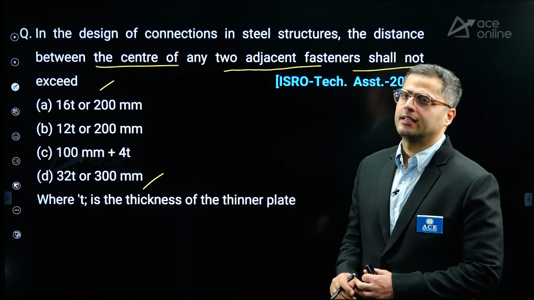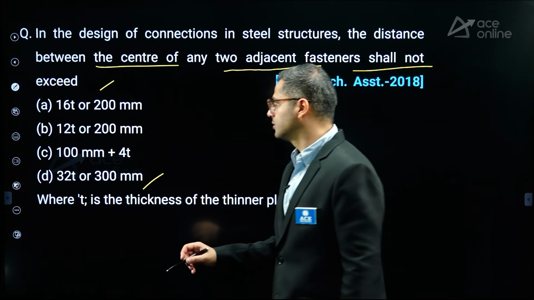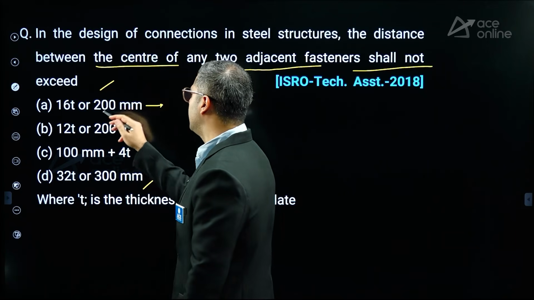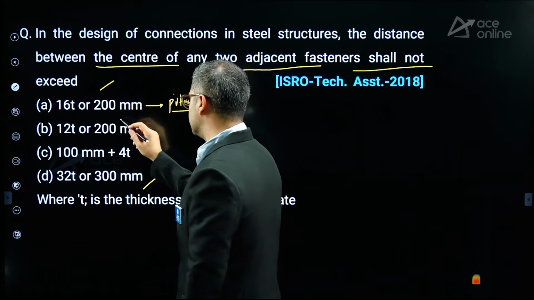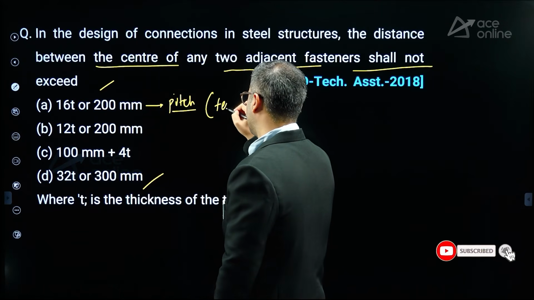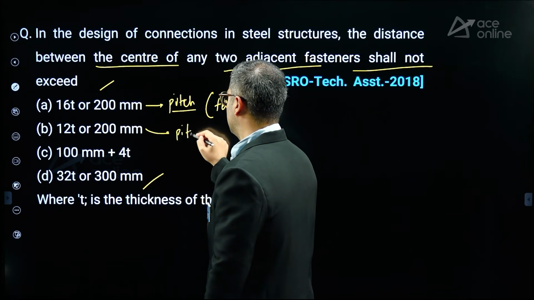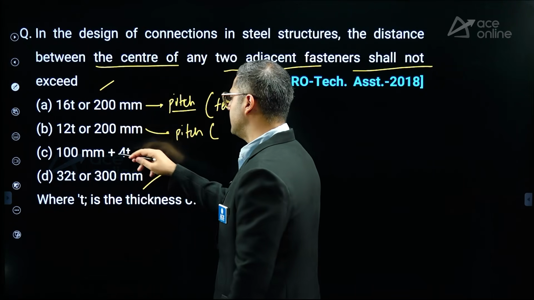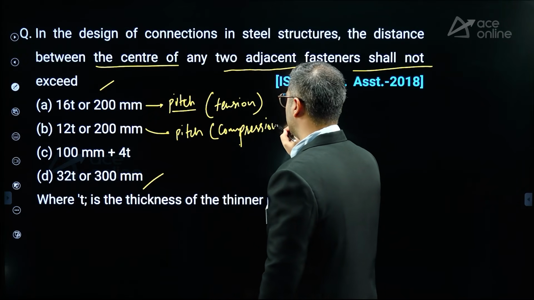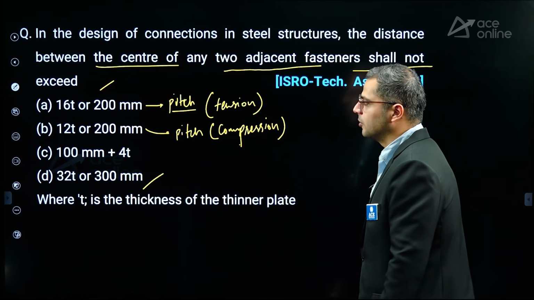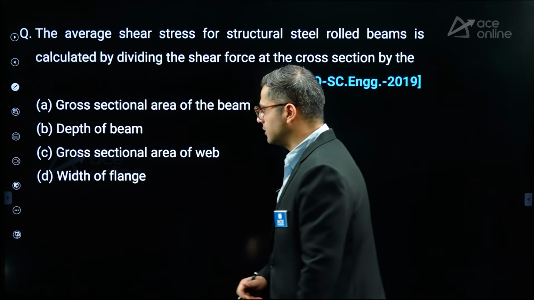And specifically, if they had mentioned what kind of force is there, when tension force is there in case of pitch, this shall be considered 16t or 200 mm, and 12t or 200 mm in case of compression, right? These points are required to be considered. 100 mm plus 4t, I guess it is edge distance, right?